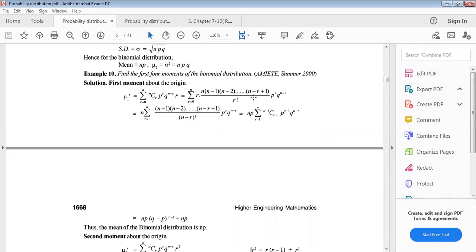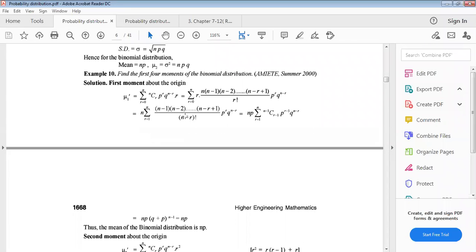There will be n minus r factorial. Then r factorial and this r will be cancelled. r factorial can be written as r into r minus 1 factorial. Now n into summation r equals 1 to n, and n minus 1 to this, and n minus r factorial, p to the power r, q to the power n minus r.